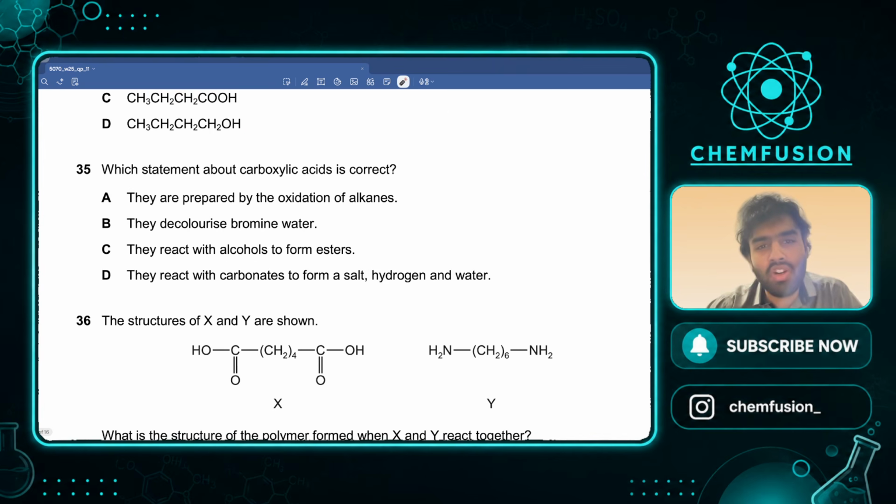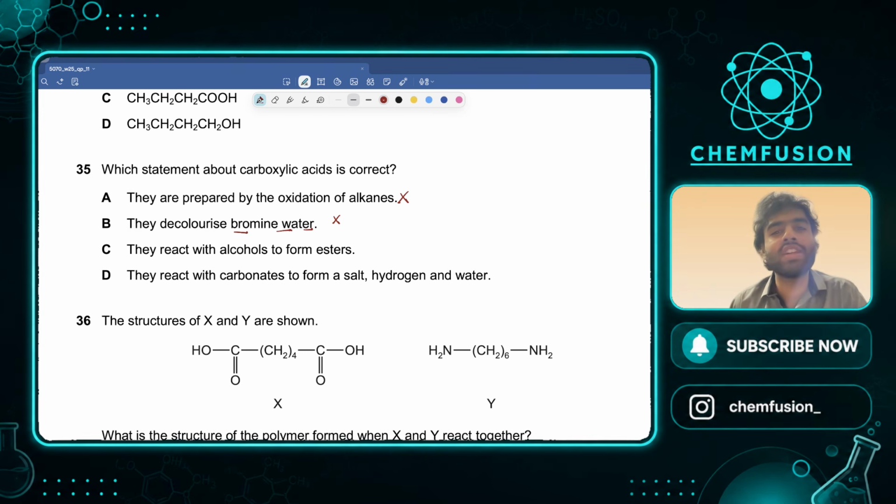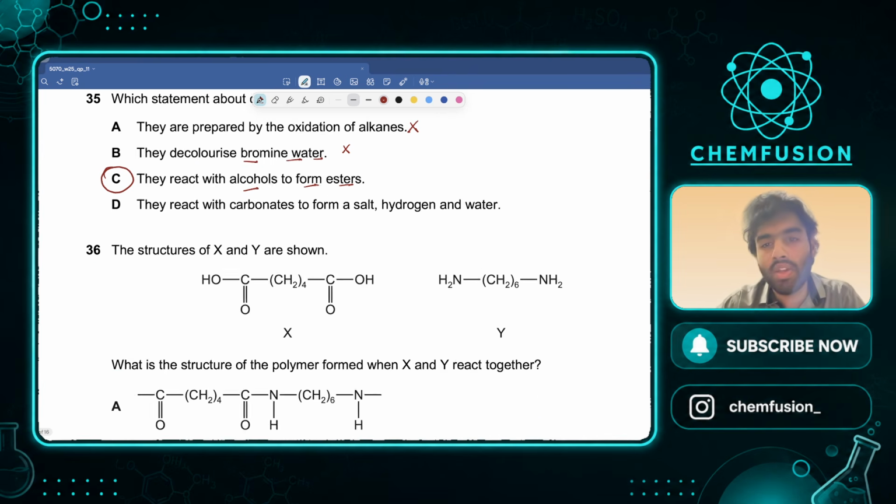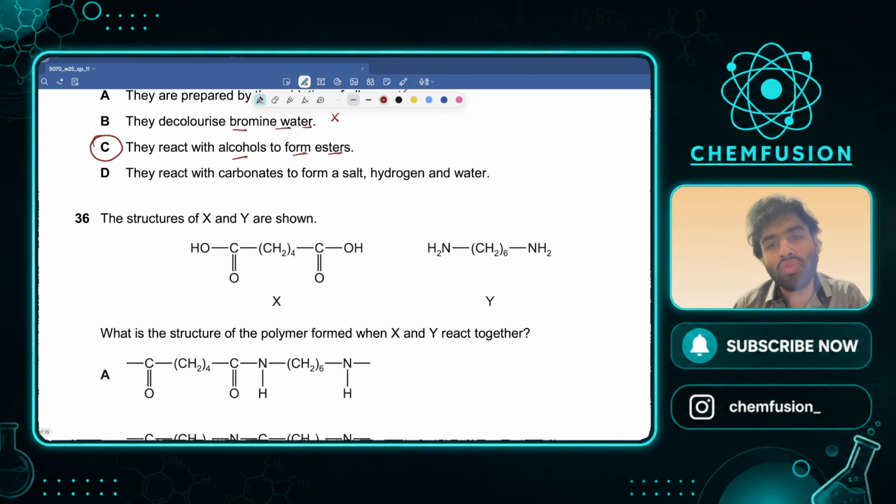Which statement about carboxylic acids is correct? They are prepared by oxidation of alkanes. No, they are prepared by oxidation of alcohols. They decolorize bromine water. No, alkenes decolorize bromine water. They react with alcohols to form esters. Yes, they do. Simple. They react with carbonates to form salt, hydrogen and water. No, they react with carbonates to form salt, carbon dioxide and water. So this is also wrong. Cool?